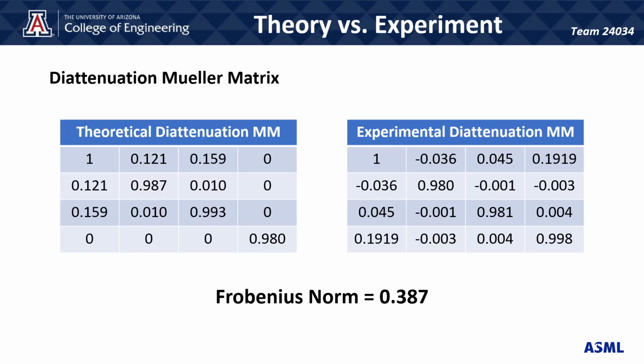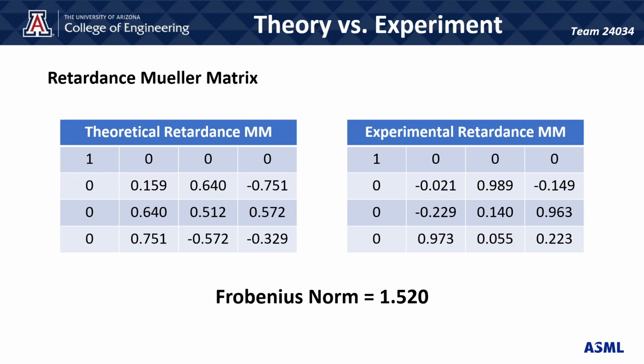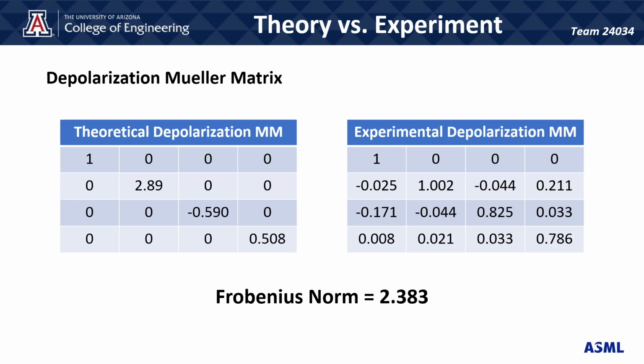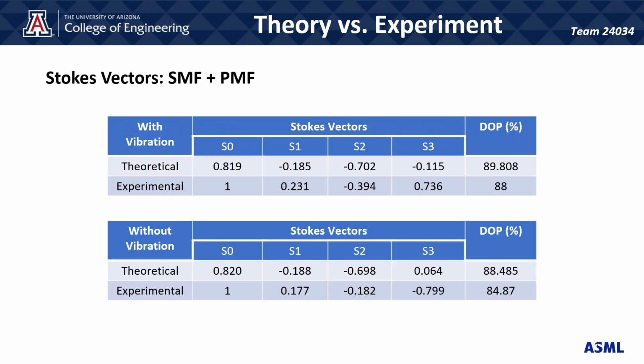While the theoretical dye attenuation Mueller matrix is very similar to the experimental one, the other 2 Mueller matrices regarding the retardance and the depolarization are different from the experimental results. Thus, it leads to the final Frobenius norm value of 2.6, which is relatively large. This difference could be due to bending and twisting introduced during the experiment, which contributed extra retardance and depolarization. This was inevitable due to the limited space for experiments.